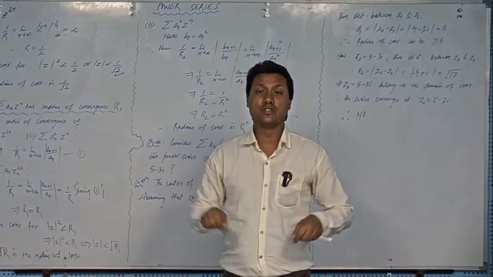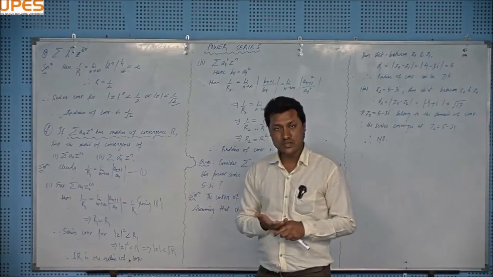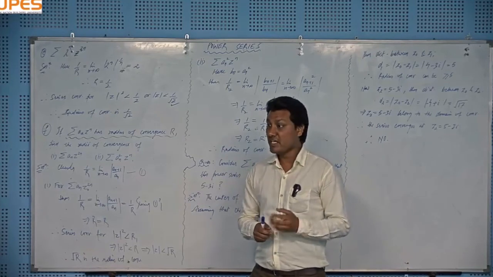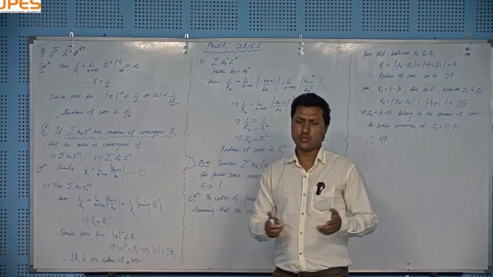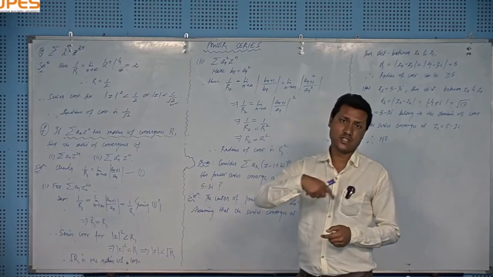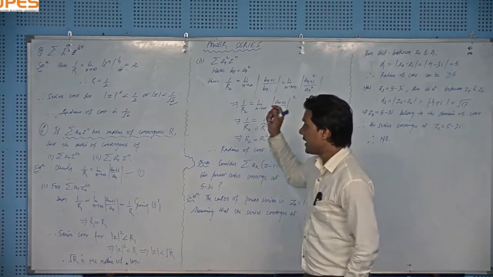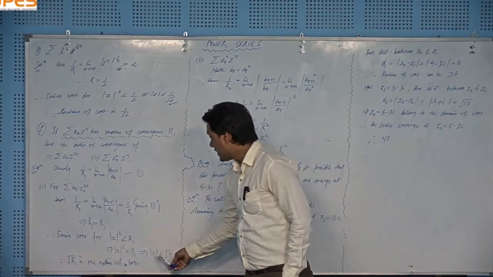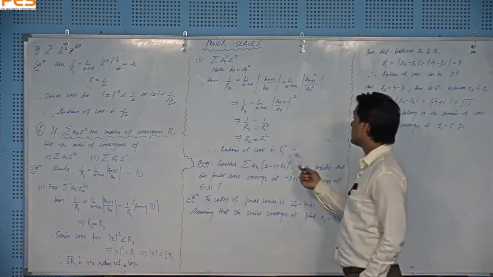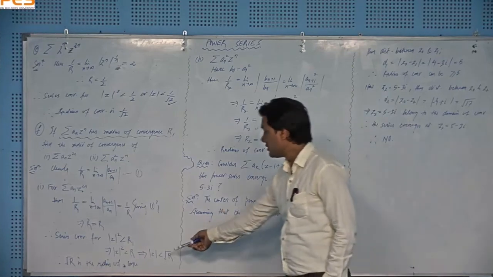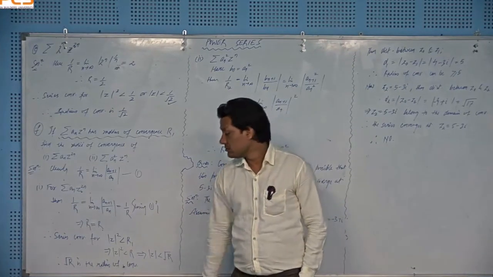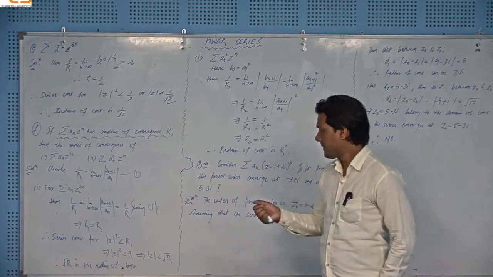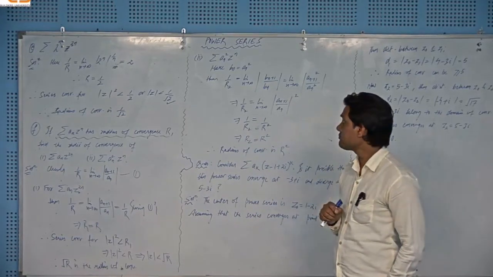But what happens on the boundary of the disk? On the boundary of the disk, a series may converge at all points, or may converge at a single point or some points. Anything can happen on the boundary of the disk. So we are not talking about points which lie on the boundary of the disk. You can see that I have used a less than symbol everywhere, not an equal to symbol, because that case needs some special treatment at the boundary of the disk.